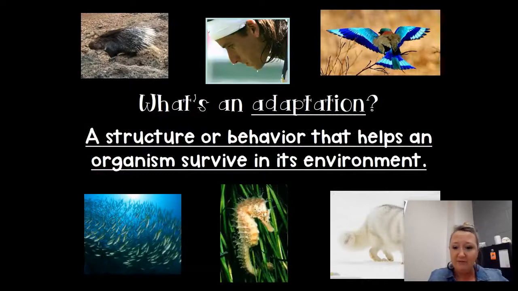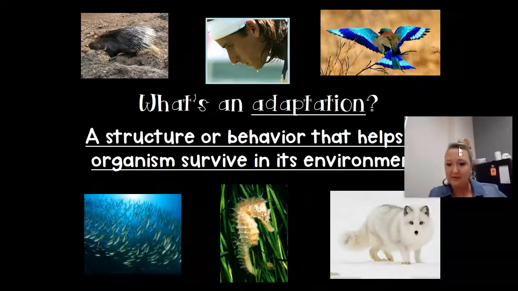An adaptation, like we just said, is a structure or a behavior that helps an organism to survive in its environment. And all of the things pictured on the screen here are showing you something that helps them to survive in their environment, right? These organisms have things that allow them to adapt and survive, or they're adaptations that have allowed them to survive and reproduce in their environment.